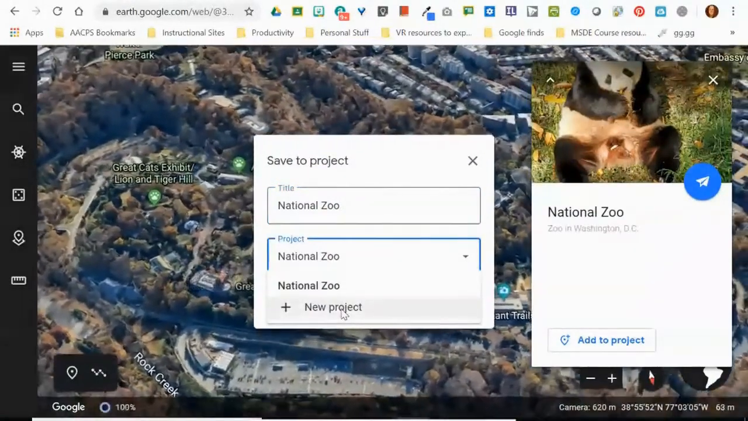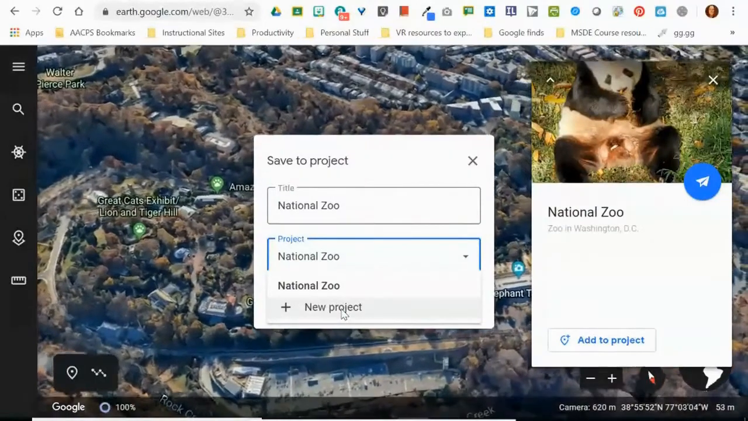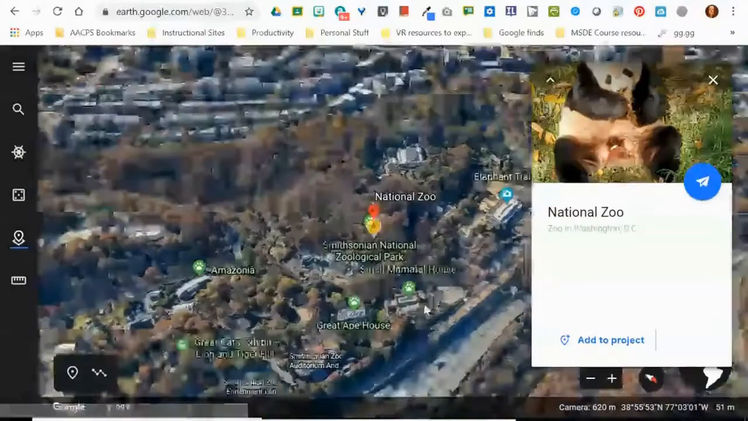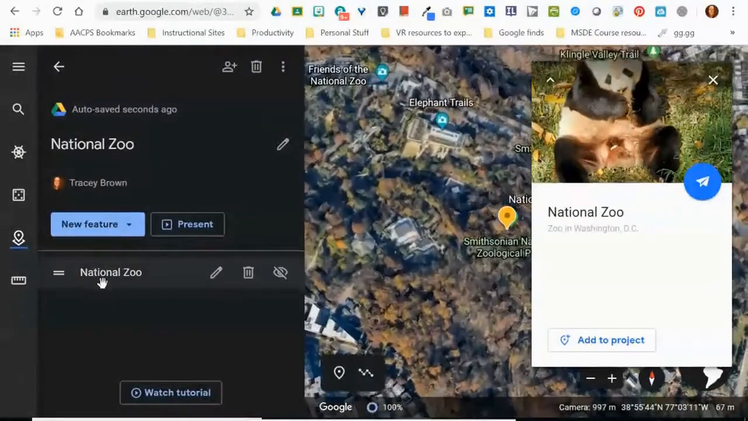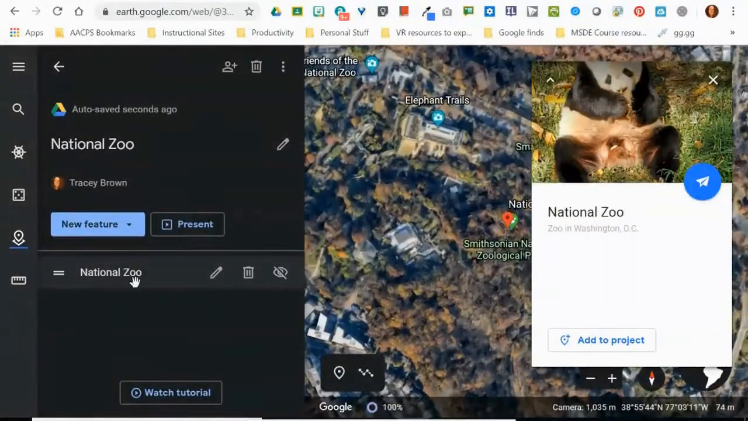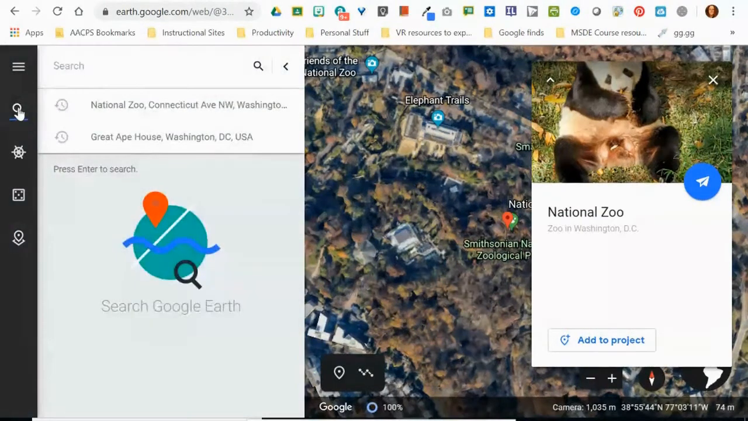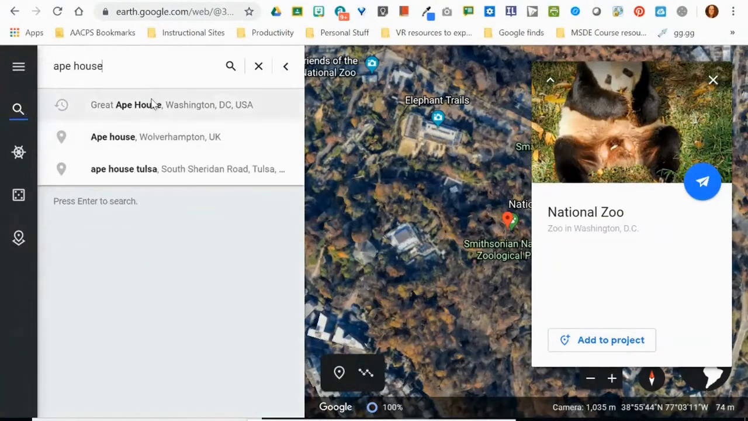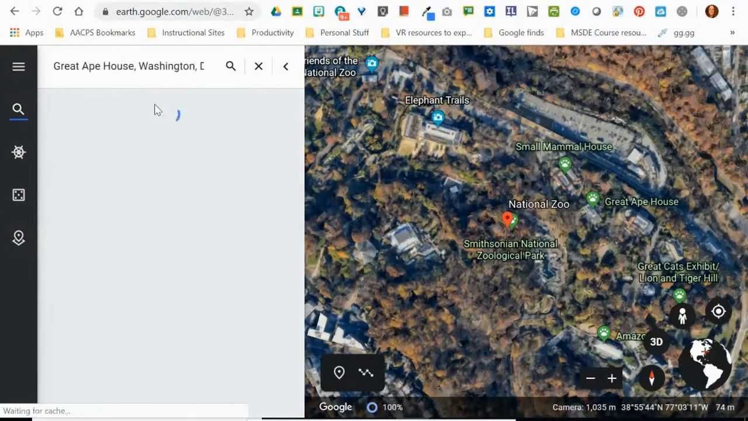If I hadn't already clicked to create my new project, I can create a new project from right here. So we're going to click to save this location. And we have our first location in our new project. Let's go ahead and do a second search. And this time I'm going to get a little closer. I'm going to find the ape house at the National Zoo.